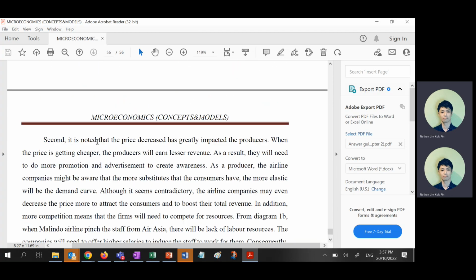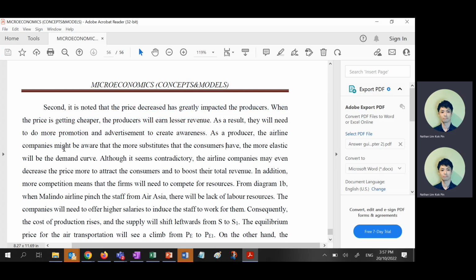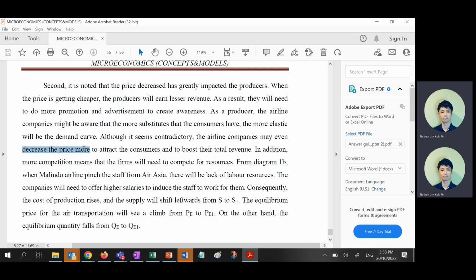Second, notice that the price decrease greatly impacts the producers. Why? Because it's getting cheaper, they earn less revenue, they have to do more promotion, right? So the airline actually, they know that there are more substitutes, they're more elastic. So what they tend to do, if you know that your airline service is a substitute, more elastic, you have to reduce price to increase revenue. Right, you have to reduce price. So they reduce the price. So that's why they just started to have this. Last time used to have this 0 airfare, 1 ringgit airfare, and so on. Because now they have competitors, right?